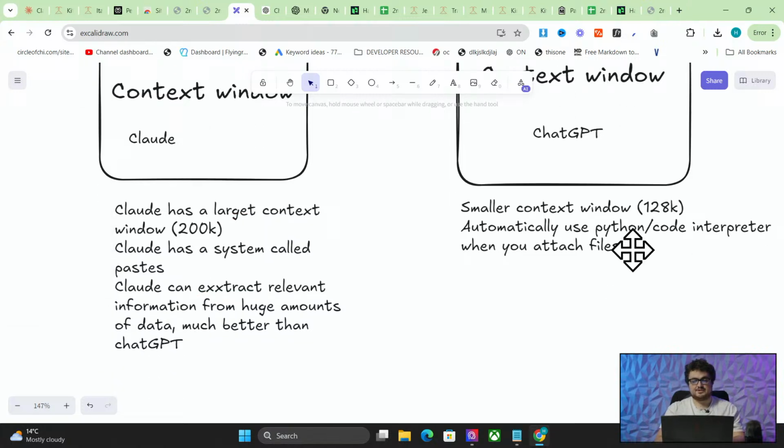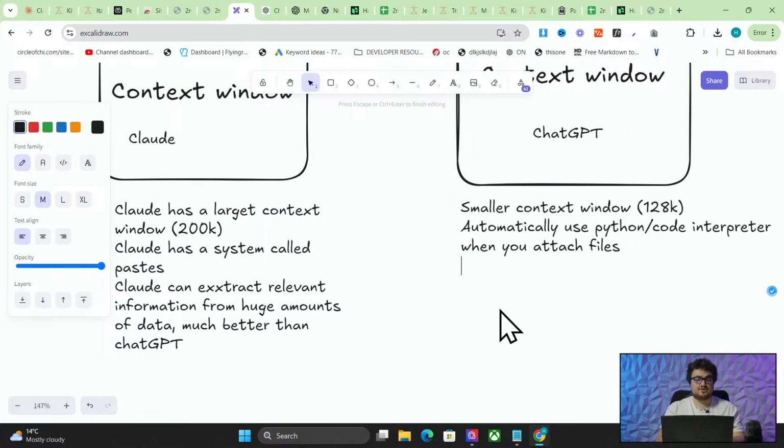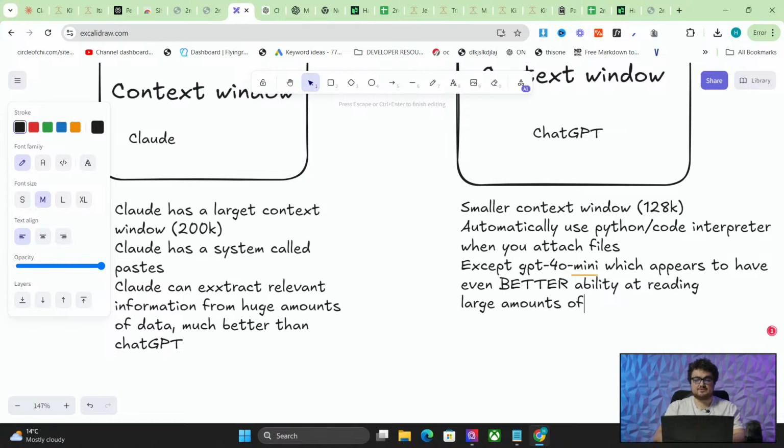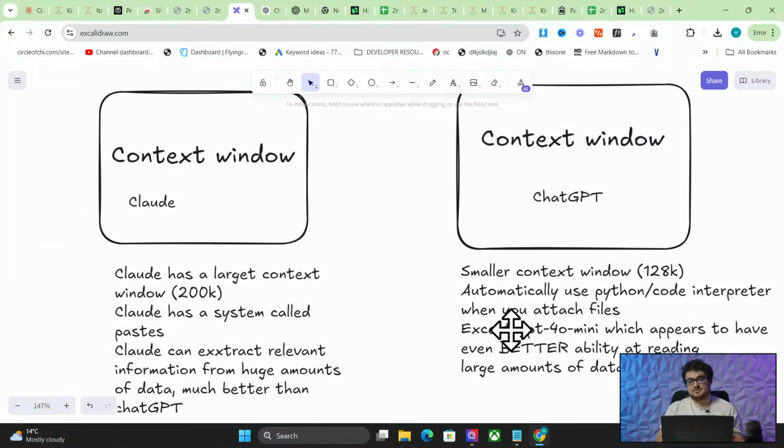Now, the caveat with this is, and I still don't really know why, and up until this day, why this is the case, except GPT 4.0 Mini, which appears to have even better ability at reading large amounts of data. This is something that still fascinates me because according to all of the charts that they show, according to everything that we understand about AI, GPT 4.0 Mini should perform significantly worse than 3.5 Sonnet. For some reason, and I still don't know why up until this day, it doesn't.